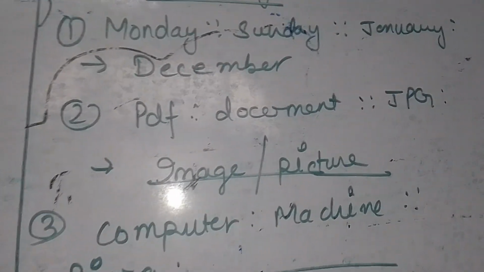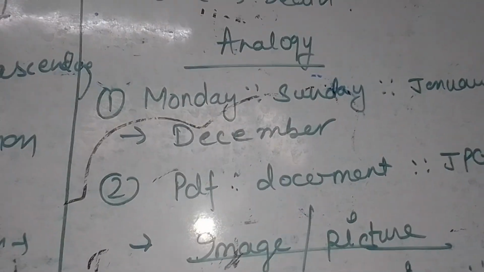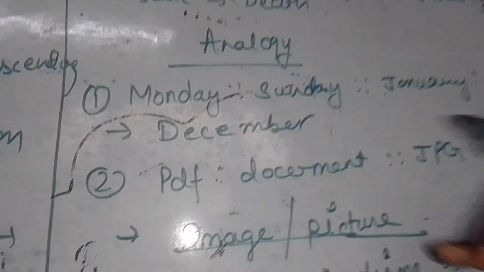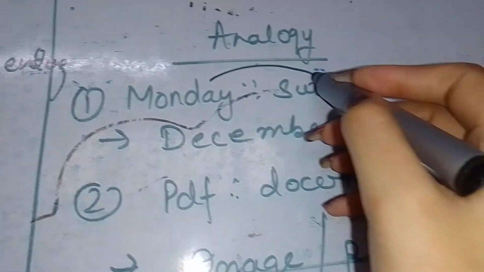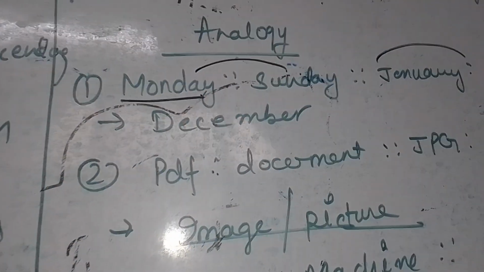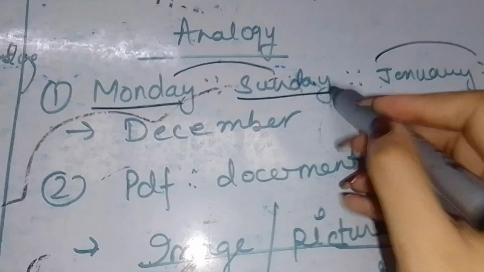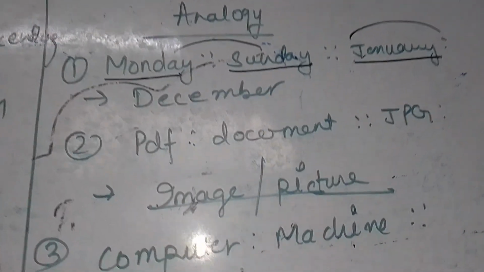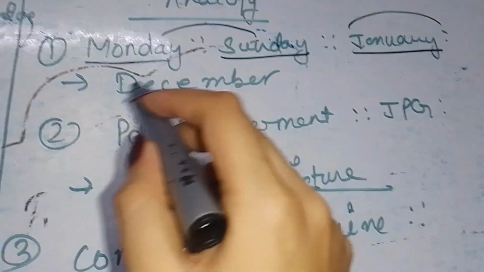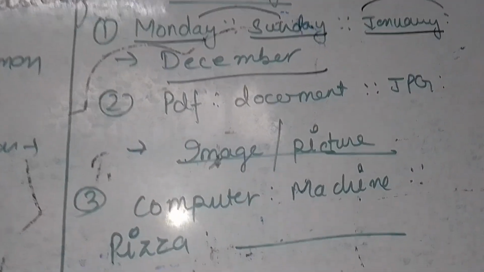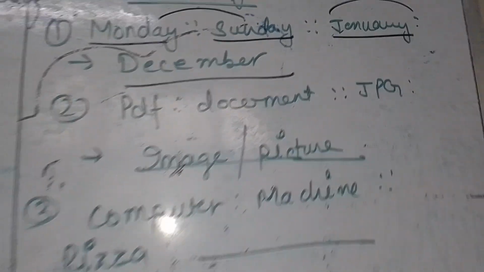Then the last topic for today is analogies. Analogies are a very nice, very sweet kind of reasoning, which personally I like, and I hope all of you also like it. First is Monday is to Sunday, then January is to what? See, Monday is the first day of the week, and Sunday is the last day of the week. Similarly, January is the first month of the year, and what will be the last month? December will be the last month. So, as Monday is to Sunday, in a similar way, January is to December.